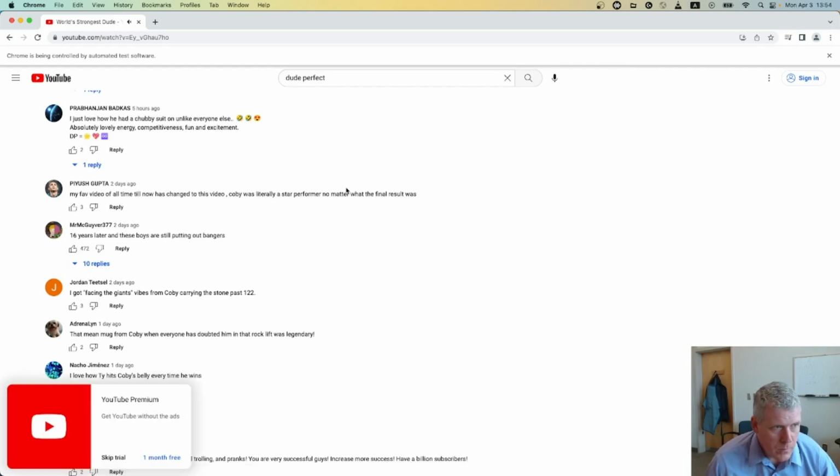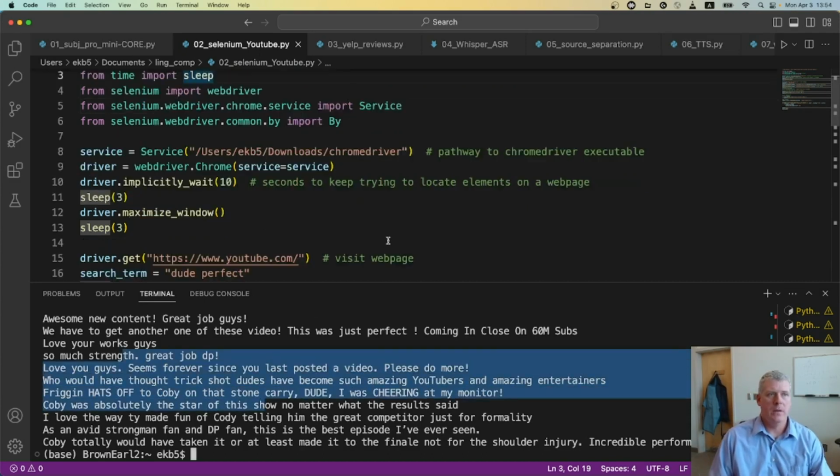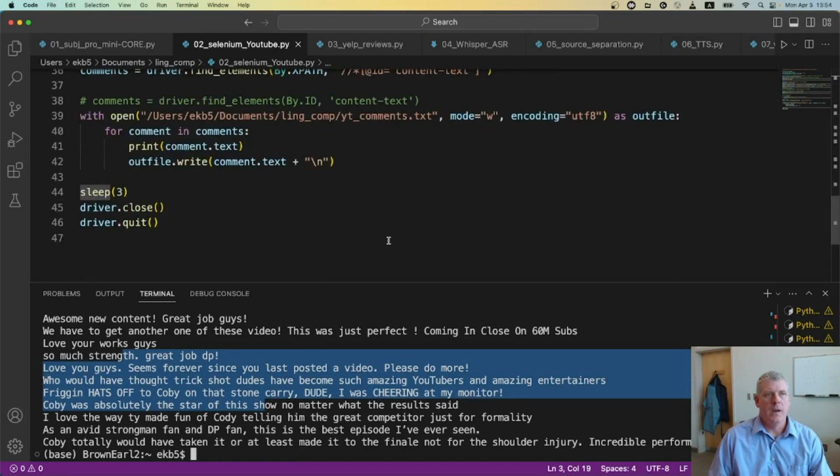And it's going to scroll down quite a bit. Now it's going to scrape out all the comments there. And it printed the comments here, but it also put them out to my hard drive in a file.